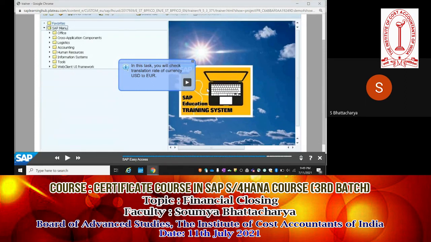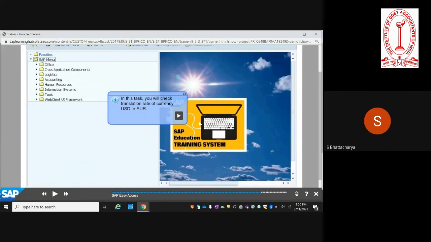If the GL account is maintained in the local currency, you can post in any other currency. If the GL account is maintained in a foreign currency, you can only post in that foreign currency. For example, if the GL account is maintained in USD and you are booking a transaction in Euro, the system will give you an error message that this general ledger account is not enabled to deal with postings in Euro because it is a GL account which is maintained in USD.